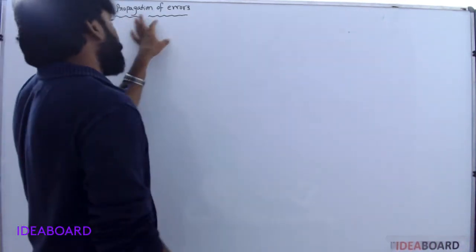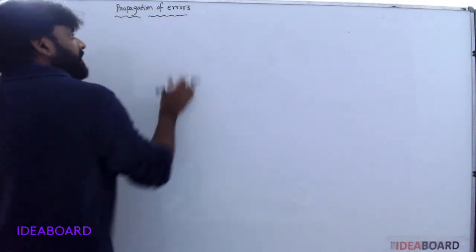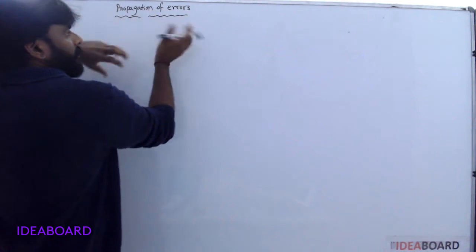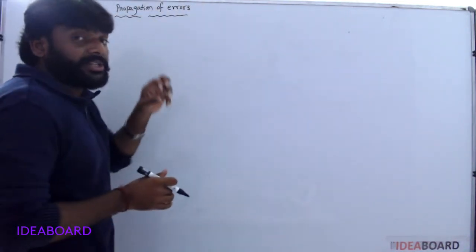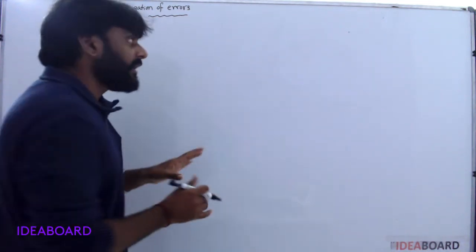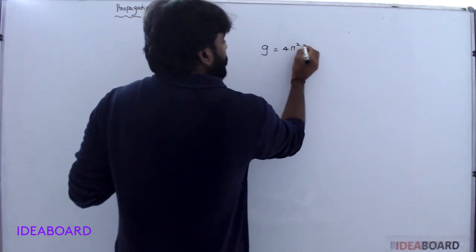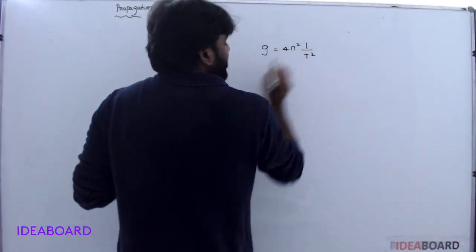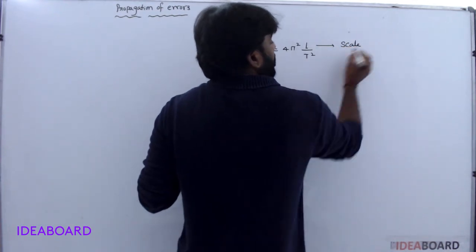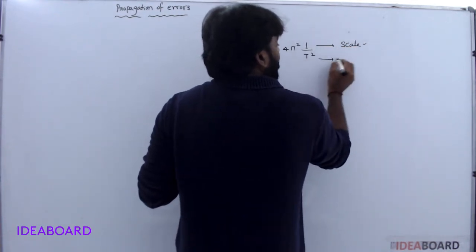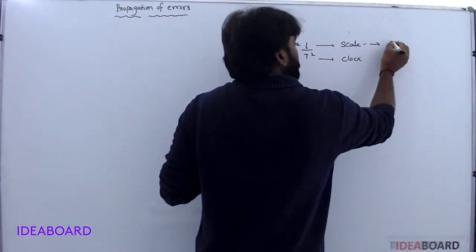See, next one is propagation of errors, or combination of errors. What is the use of propagation of errors? For example, you know g is equal to 4 pi square L by T square. Here length is measured with the help of a scale, and time is measured with the help of a clock, which has some personal error.